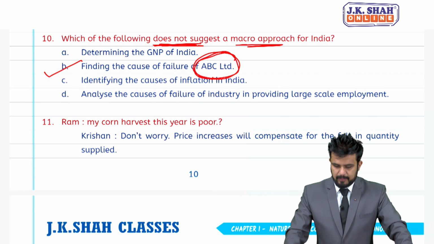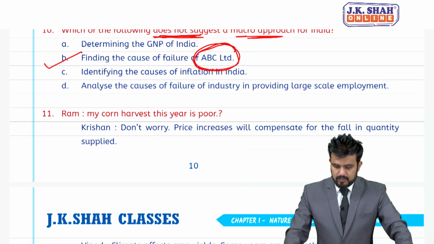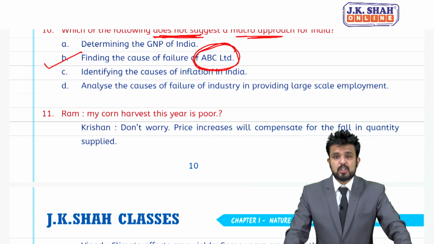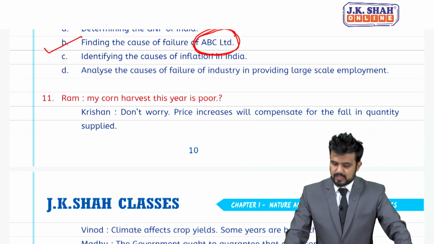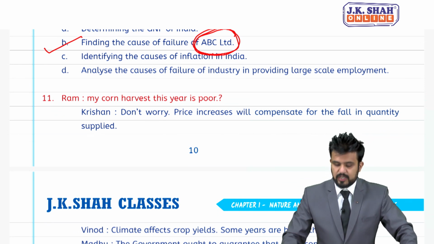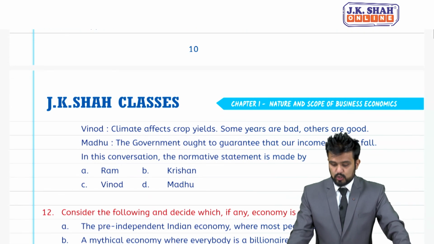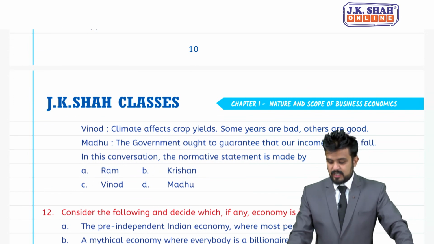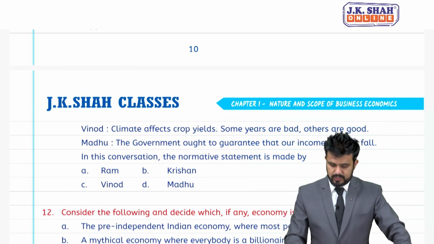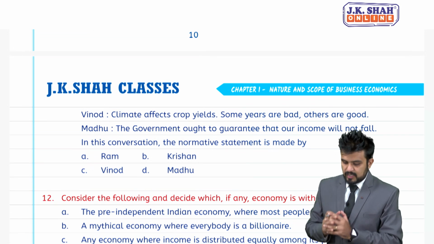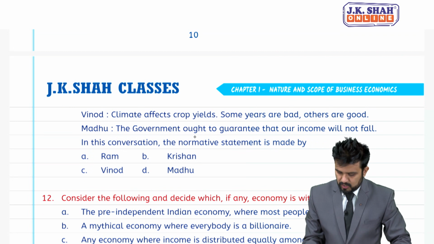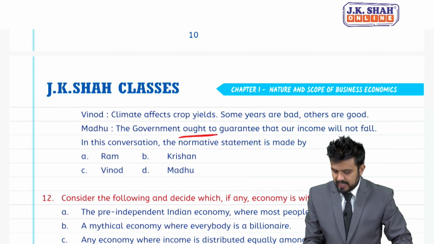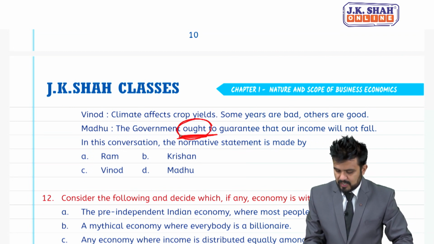MCQ number 11. Ram: my corn harvest this year is poor. Krishna: don't worry, price increase will compensate for the fall in quantity supplied. Vinod: climate affects crop yield. Some years are bad, others are good. And Madhu says, the government ought to guarantee that our income will not fall. Ought means should guarantee. Ought word has come.